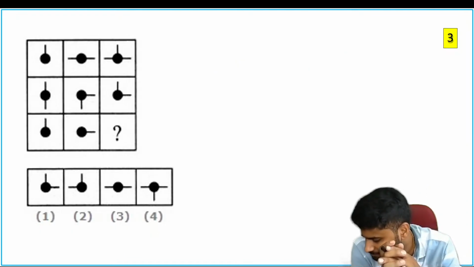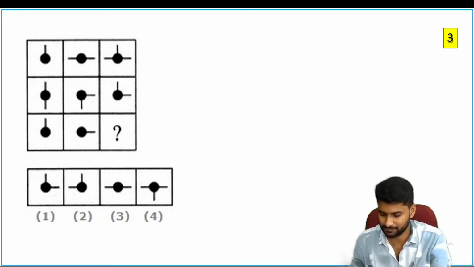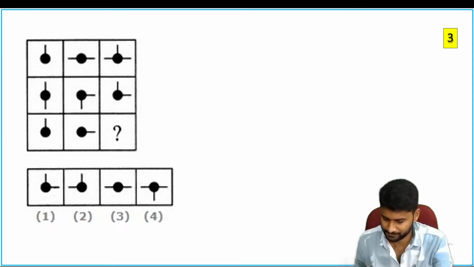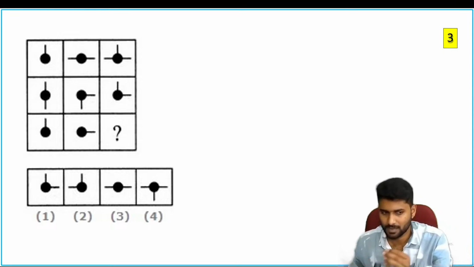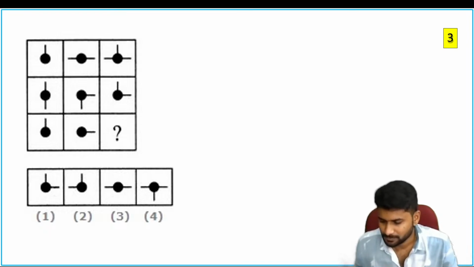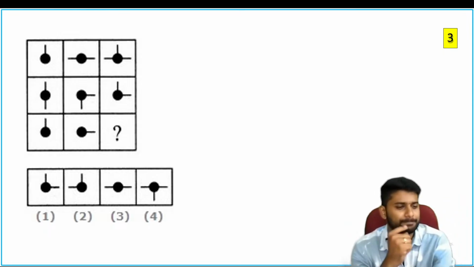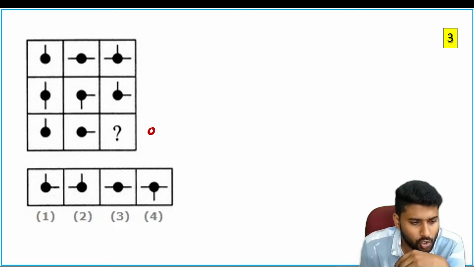What can be the next answer? Keep going, guys. So you already know that dot is common in entire column number 1, column number 2 and column number 3.